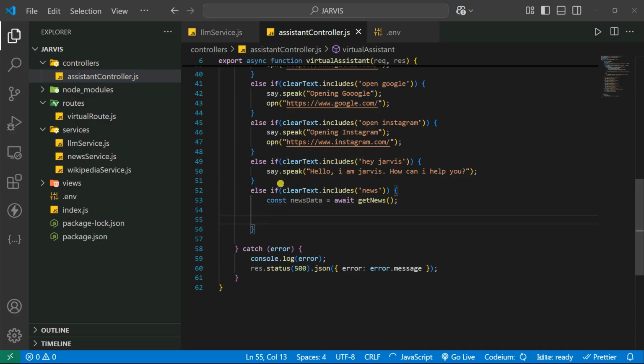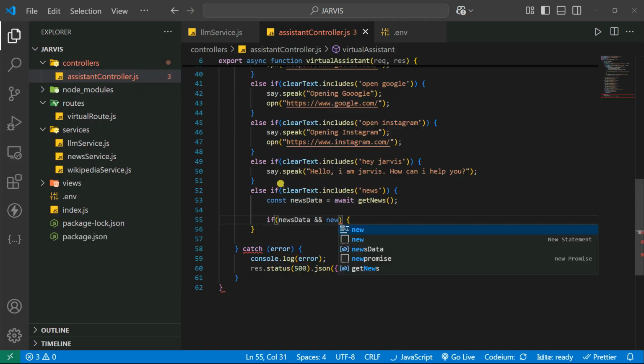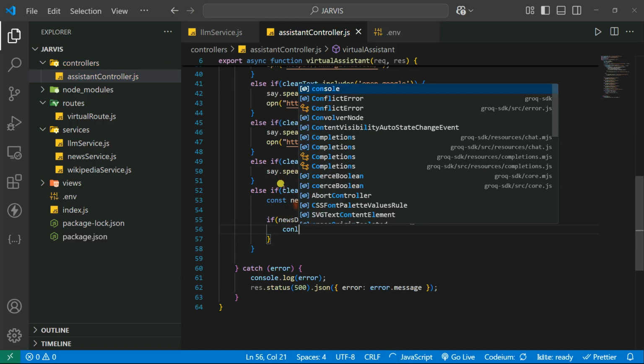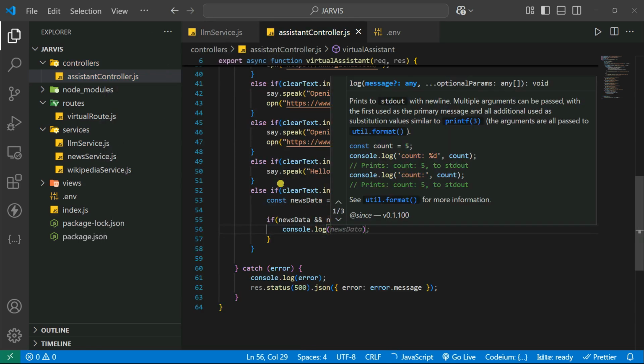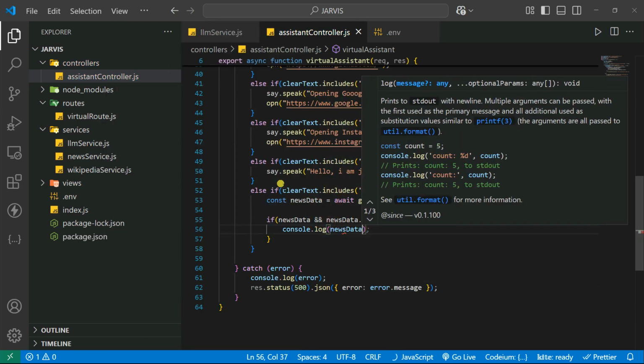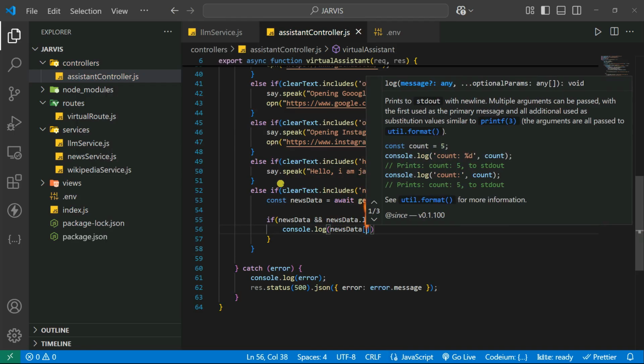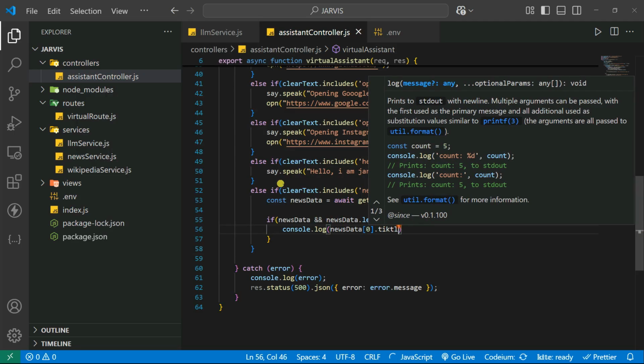After that, if we have the news data, as well as if newsData.length is greater than 0, then you can process it here. You're going to console.log the news data, or print the first news from the response.